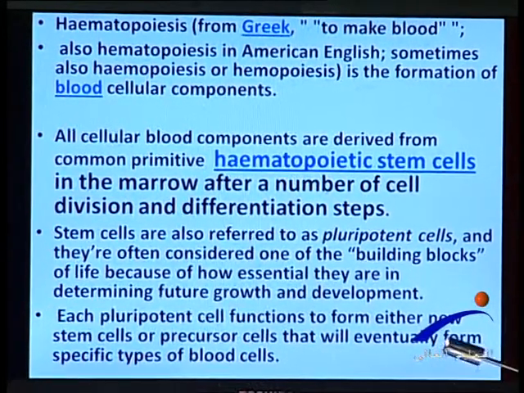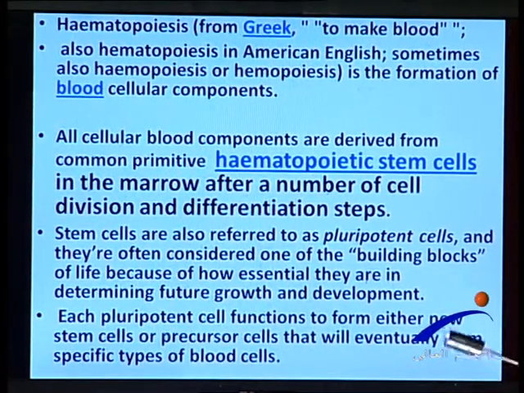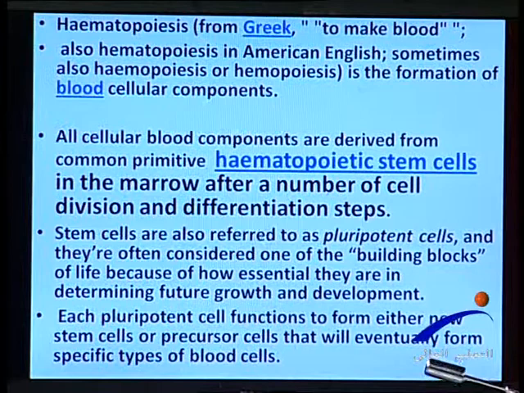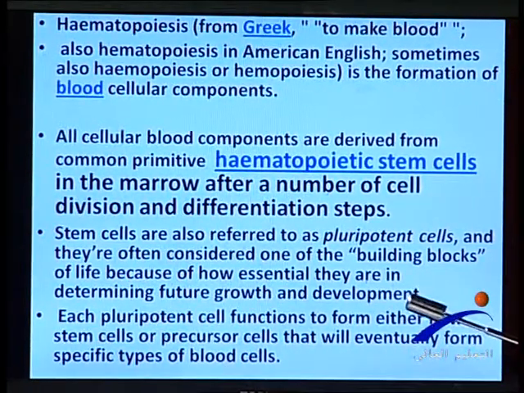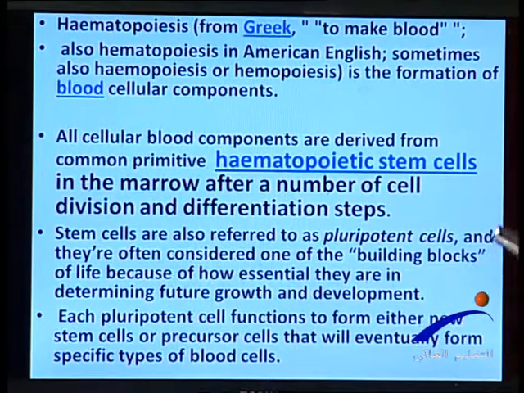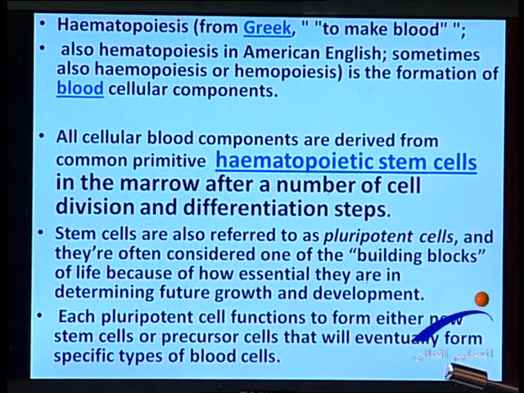So hematopoiesis comes from the Greek word meaning to make blood, blood formation. Sometimes in the books you read it as hematopoiesis or hemopoiesis. So it is blood formation, or formation of blood components. What are the cells responsible for this hematopoiesis process?